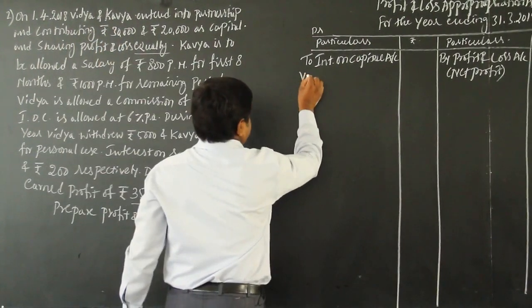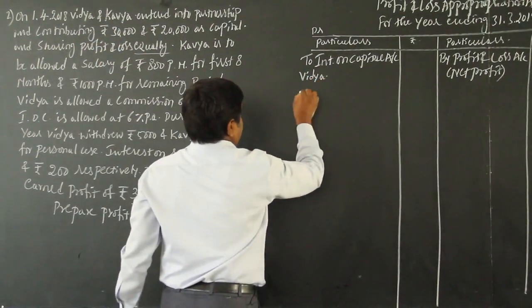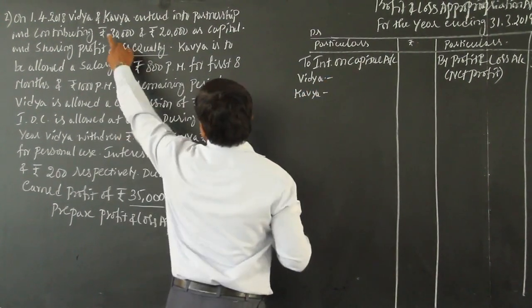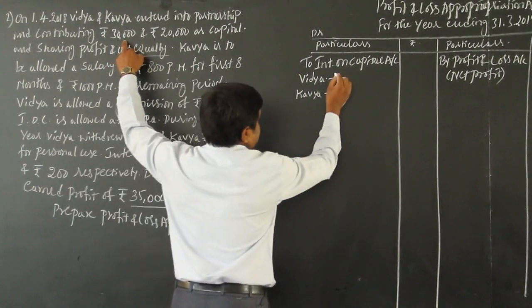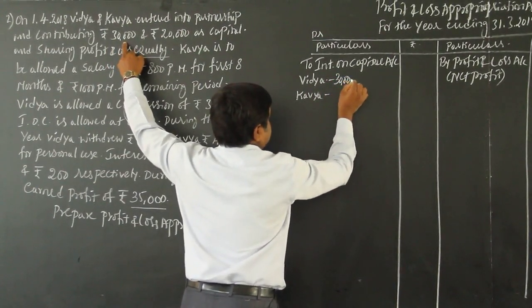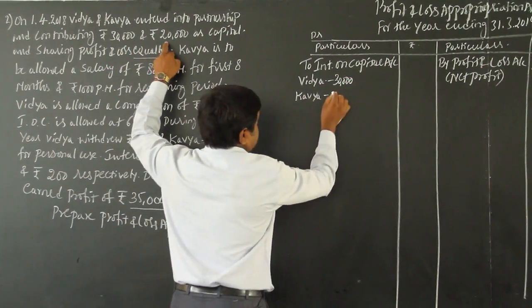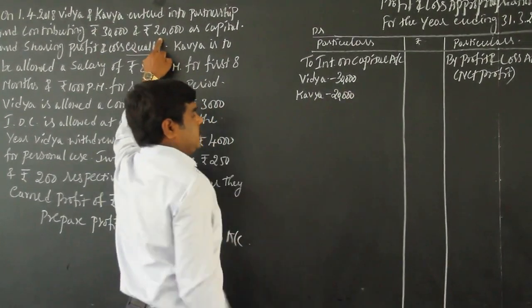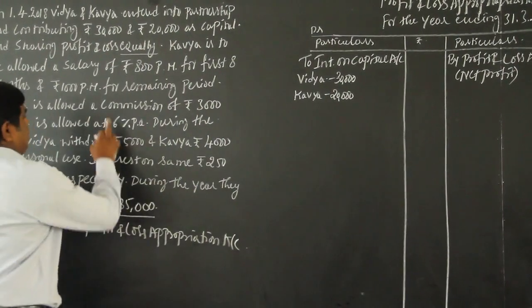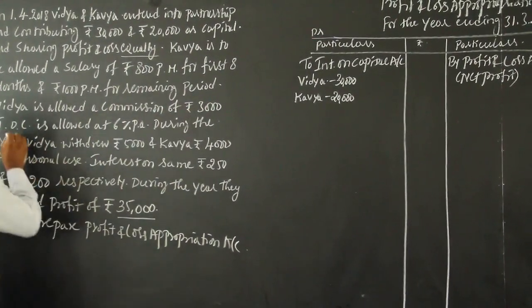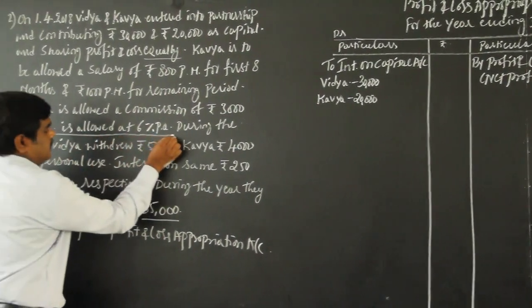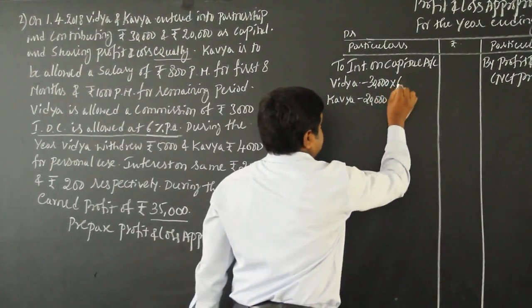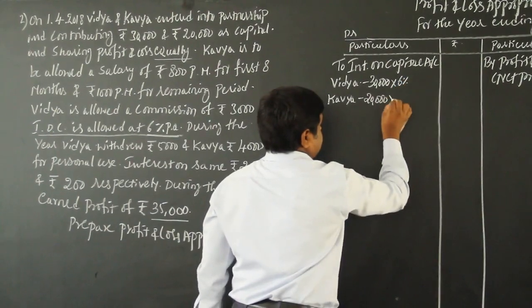Vidya invested 30,000 rupees as capital and Kavya invested 20,000 rupees. Interest on capital is allowed at 6% per annum.